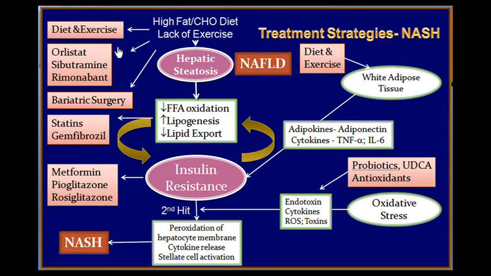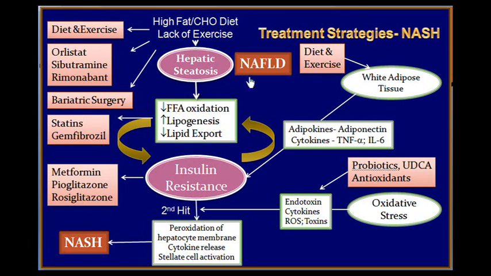Of course, chemicals like orlistat, sibutramine, rimonabant also do help in reducing the total fat load and obesity. Bariatric surgery, gastric stapling, gastrointestinal bypass operations, these reduce the absorption of nutrients and decrease the obesity.